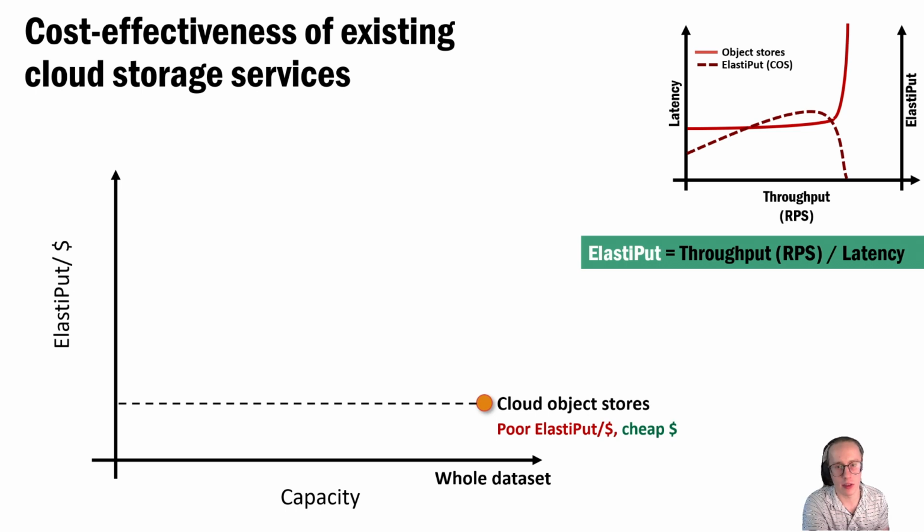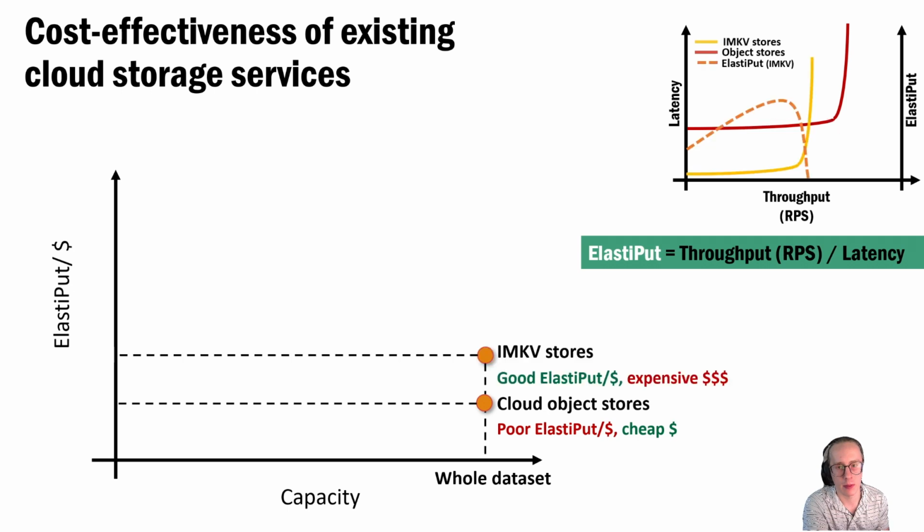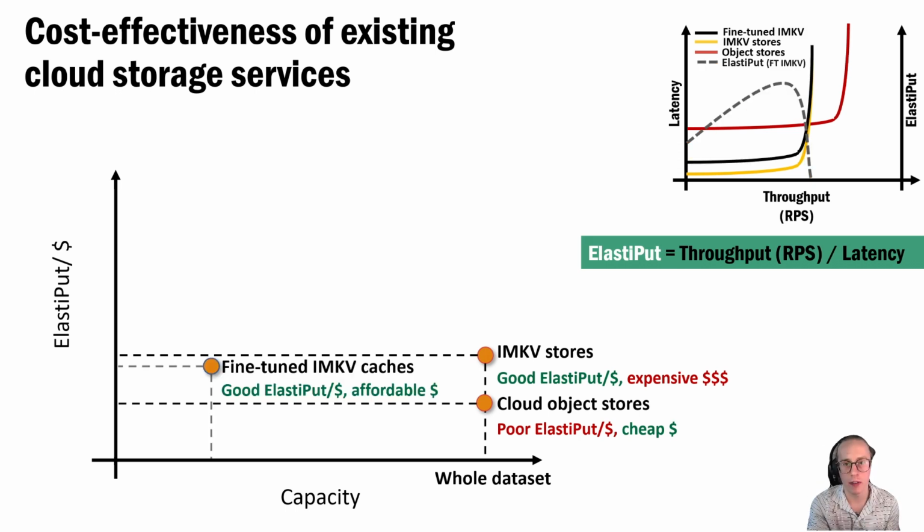First, cloud object stores, such as AWS S3, fall behind in cost effectiveness due to higher latency. Alternatively, in-memory key-value stores offer a better elastiput per cost due to their lower latency. However, the cost of storing an entire dataset in an in-memory key-value store is prohibitively high. This is why in-memory KV stores are often used to cache hot data, which achieves a balance between performance and total cost. In this case, a common technique is to profile the workload and find a sweet spot between maximizing hit ratio and cache size. This approach significantly improves cost effectiveness.